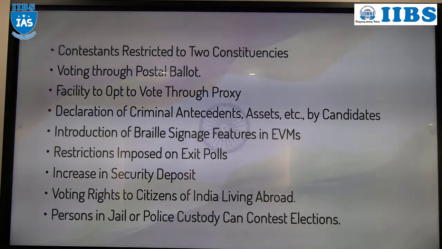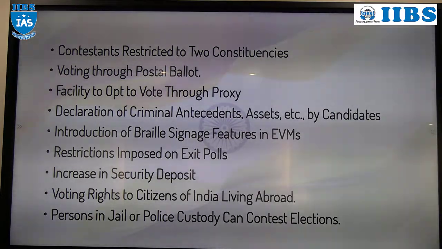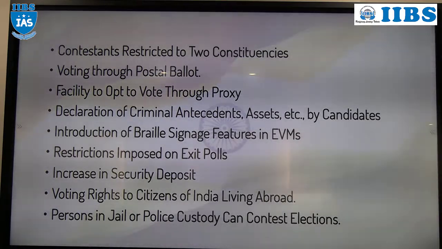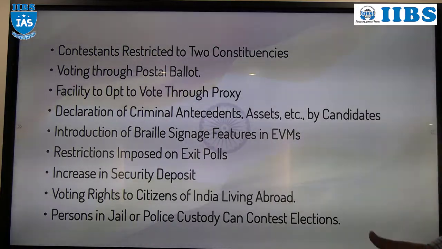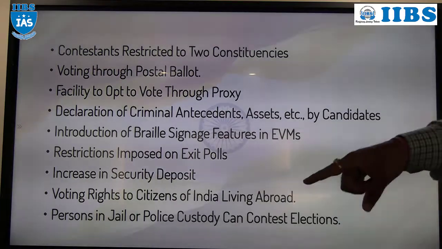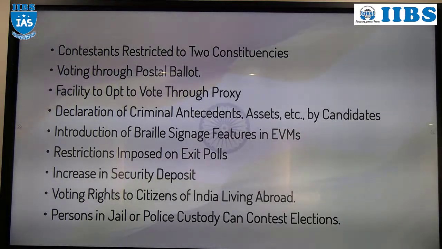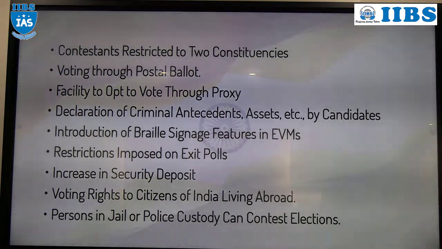Now, first let me finish, then you can ask. Sir, in one polling booth he can vote, right? In his own polling booth. Understood? If you are living abroad, your polling booth is at your native place, and you are here. At that time, you need to go to your own polling booth and vote, not another polling booth. Okay?